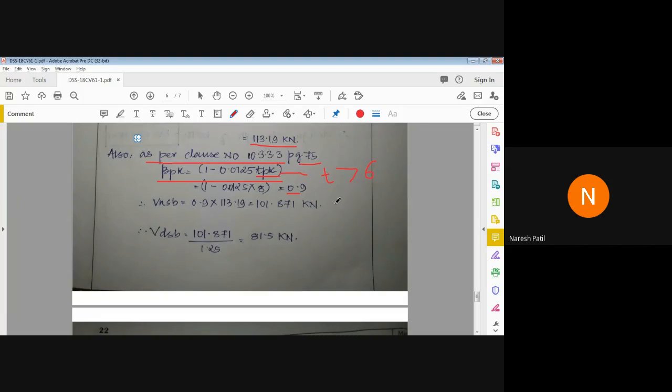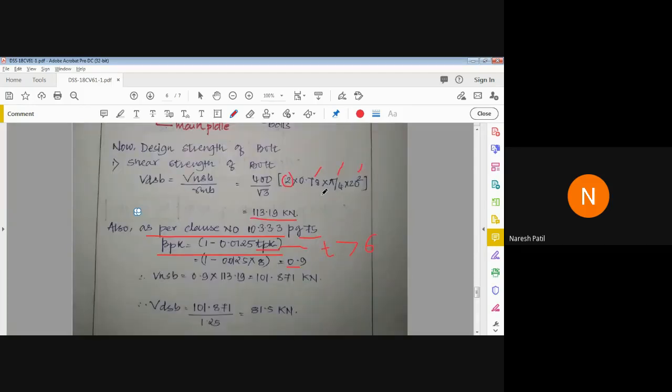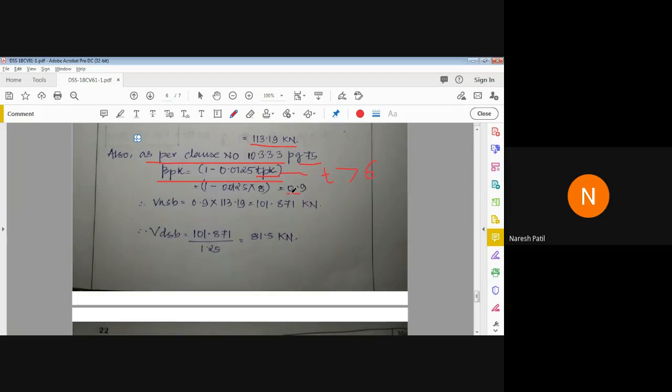Only in that case you have to multiply this additional factor due to packing plate. Now our case, the thickness of packing plate is 8 mm, so we have to multiply. So we got the factor here, 0.9.